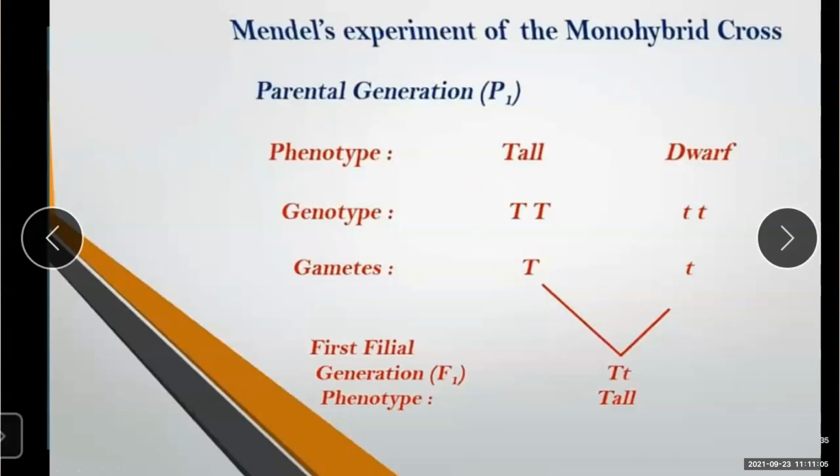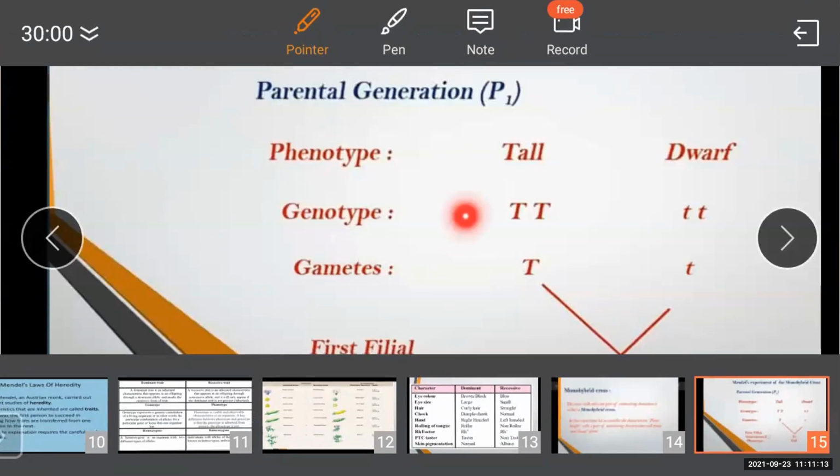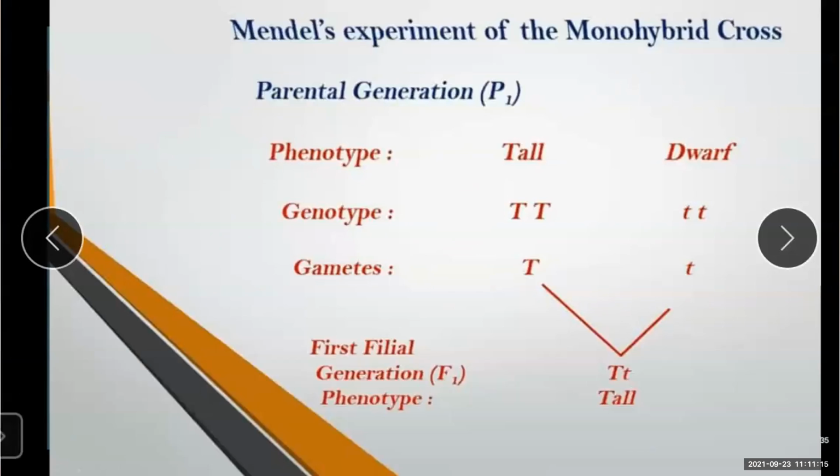Understood up till here? So, based on this, we can say that in the case of tall plants of the F1 and P1 generations, though they show similar phenotype, their genotypes are different.